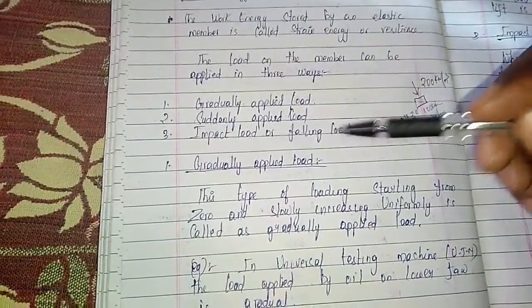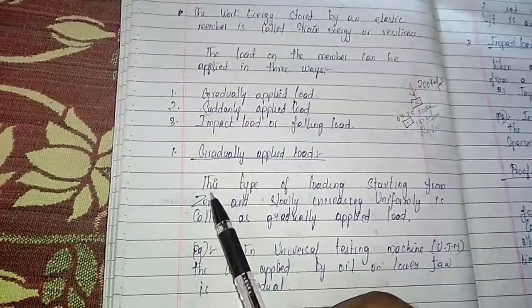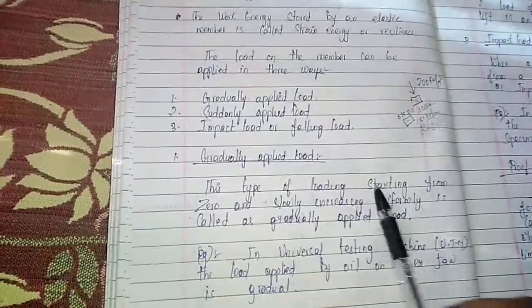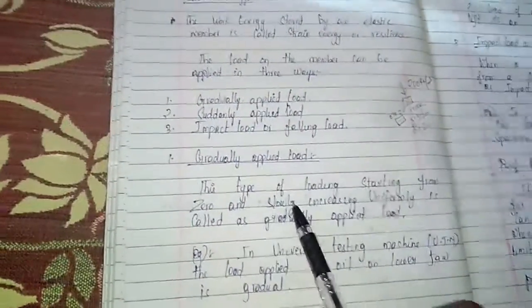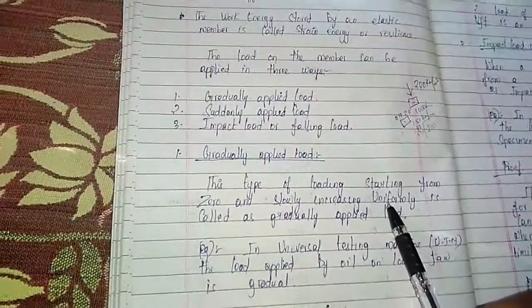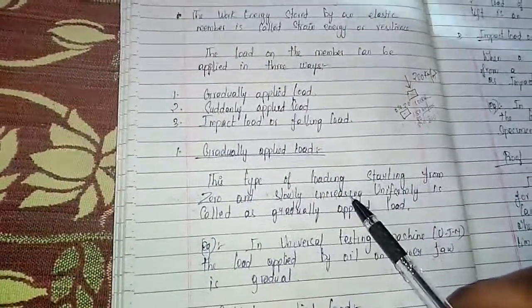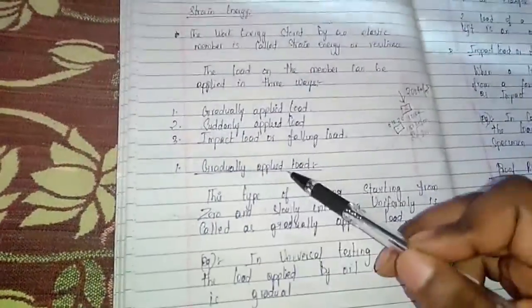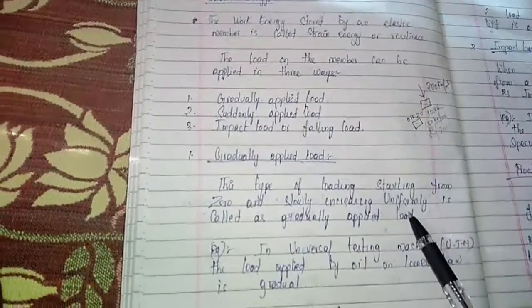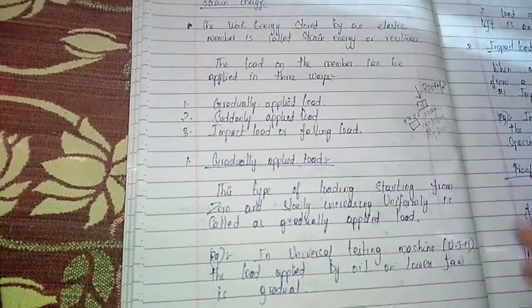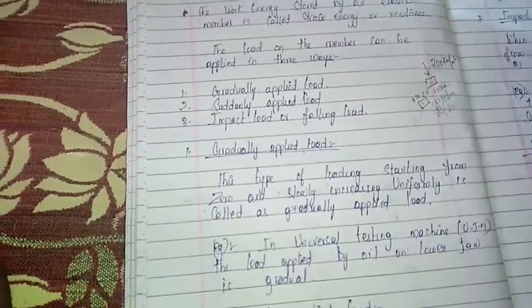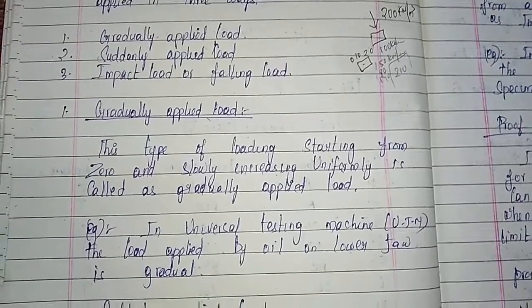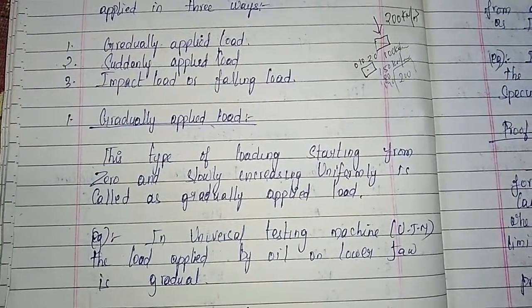I can read this definition: this type of loading starts from 0 and increases slowly and uniformly, not varying. That type of applying load is called gradually applied load. This type of load is nothing but loading starting from 0 and gradually increasing uniformly. Next, we will see the example. In a universal testing machine and others, we apply gradual load only.